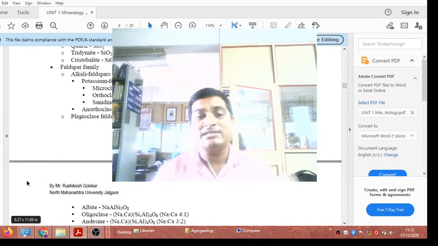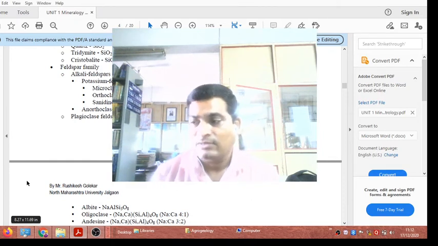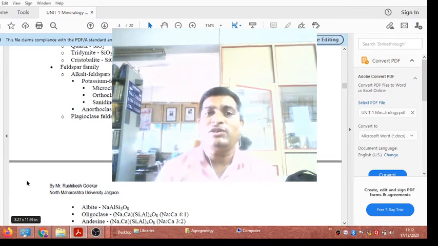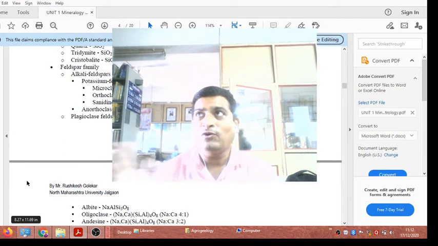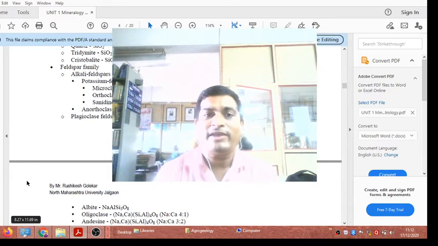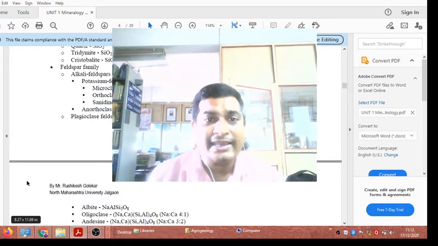KAlSi3O8. Means here the silica and oxygen ratio is very different from quartz. क्वार्ट्ज मध्ये सिलिका आणि ऑक्सिजन रेशियो किती? 1:2. इथे किती आहे बघा, 1.5:4. Orthoclase. What is the chemical composition of orthoclase?